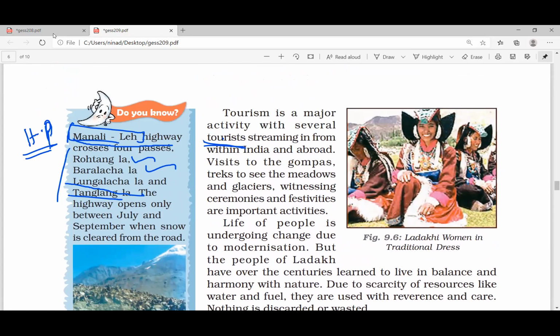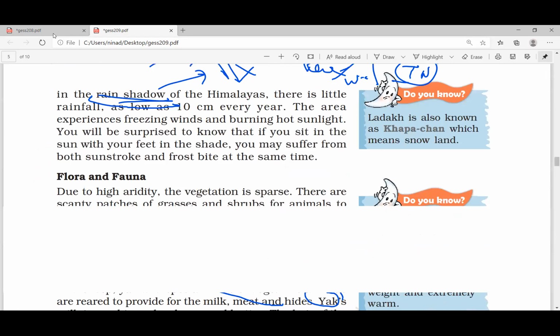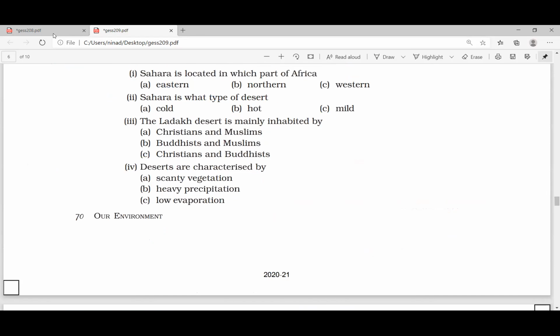See, some kind of modernization is coming, but still people are having a traditional life here in Ladakh.